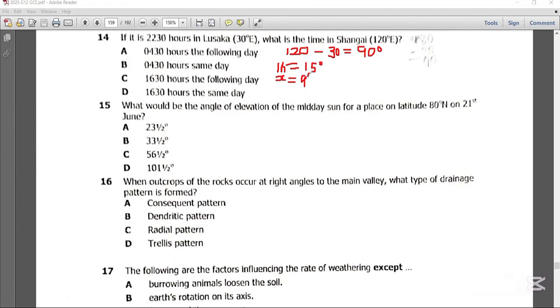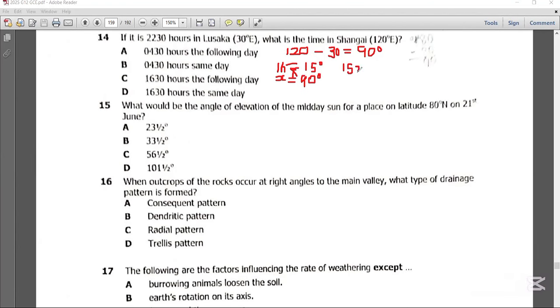Here you're just going to cross multiply. So 1 hour multiplied by 90, then x multiplied by 15.